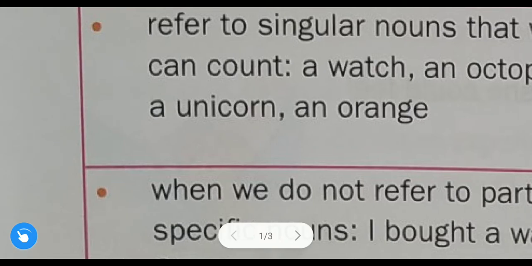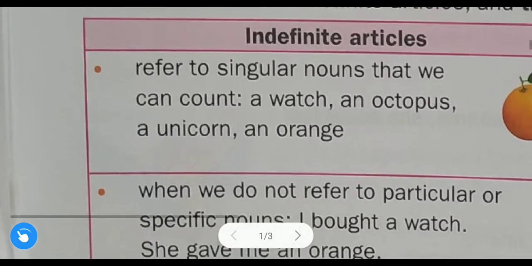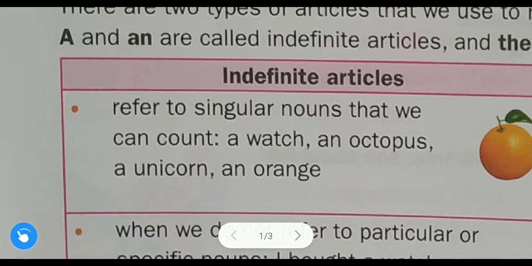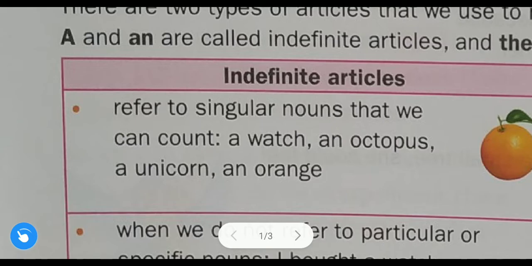Some other examples of this exception are a university. University. U is a consonant sound, it is not a vowel sound. A university, a union. Okay, so this is the exception. It is not mentioned in this rule. I am just telling you because this word example is given in this rule. So you might get confused, that is why I have explained, but it is not related with this rule.